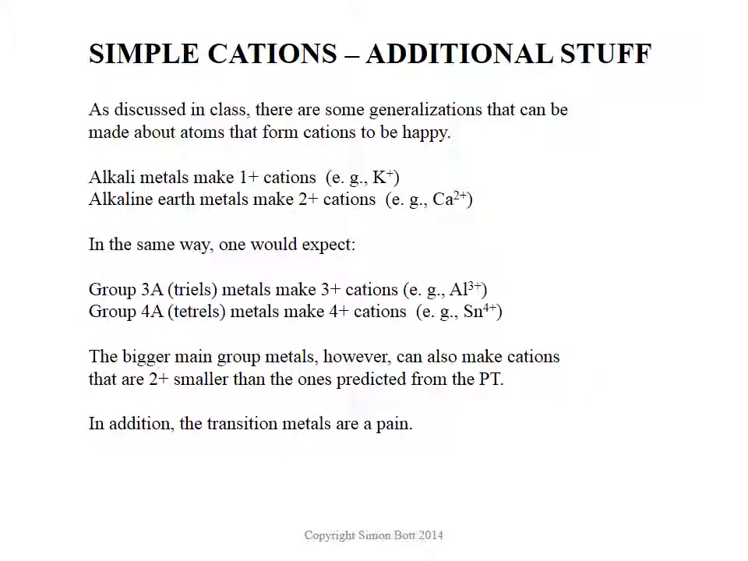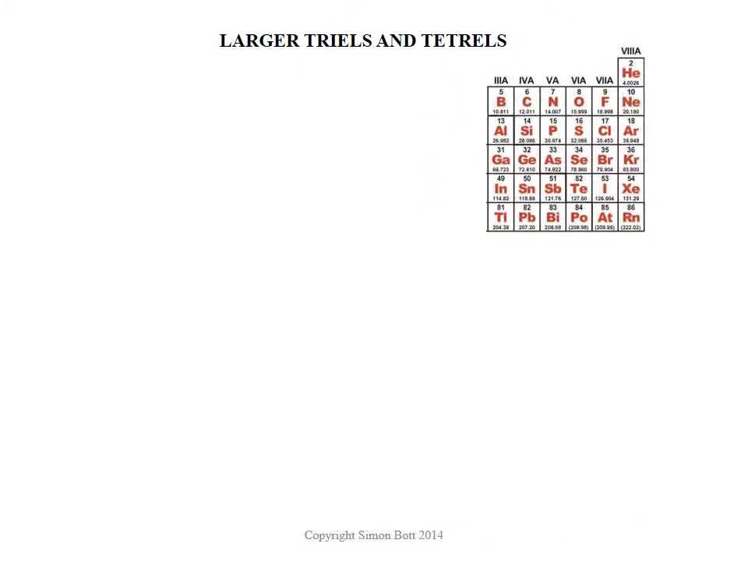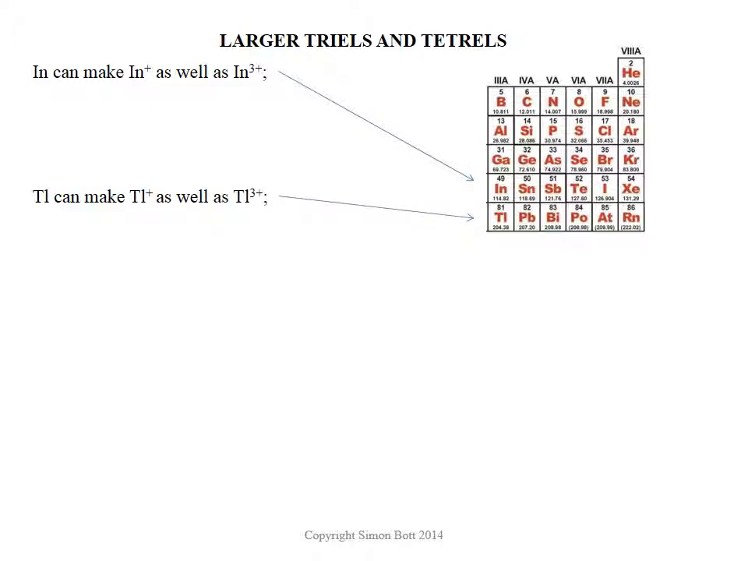First of all, the bigger main group metals, the larger triels, tetrels and pnictogens. So we're going to be looking at this part of the periodic table. For example, we look at indium. Indium is in group 3, so we would expect it to want to make 3+. However, because it's a bigger one, it can also make a 1+ cation. Reasons for that we won't talk about until chapter 8 if you're lucky, but for now just be familiar with it. And the same idea, thallium right underneath it, Tl, can make Tl+ as well as the expected Tl3+.